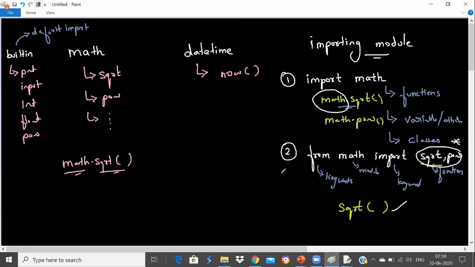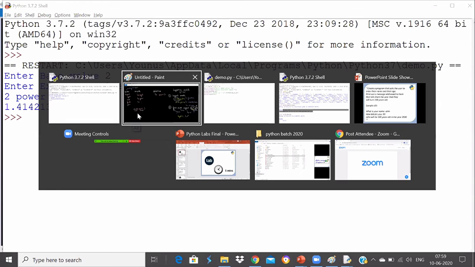So what SK says, if we use import math and if we use from math import star, both are the same. I think memory consumption will also be the same. Yes, everything is the same. The memory consumption, time, and everything is the same. The only advantage is you don't use the module name while calling the function. You can call the function directly.